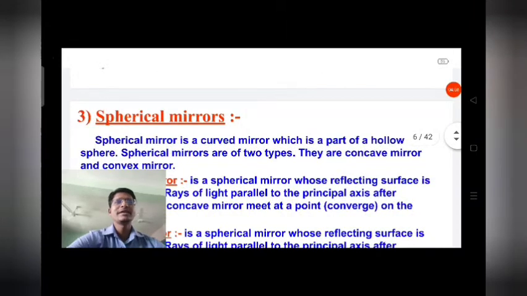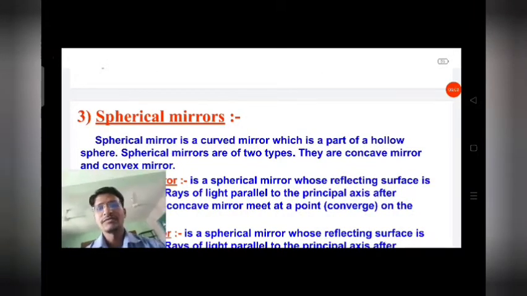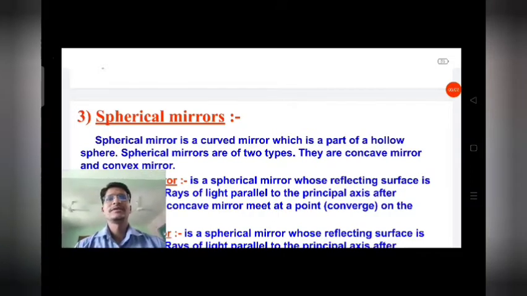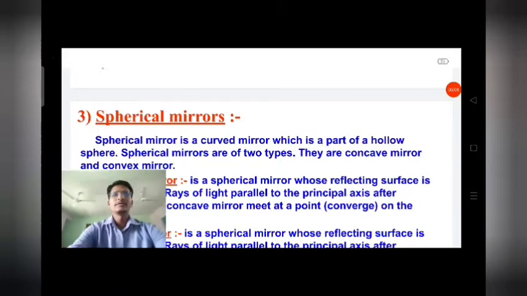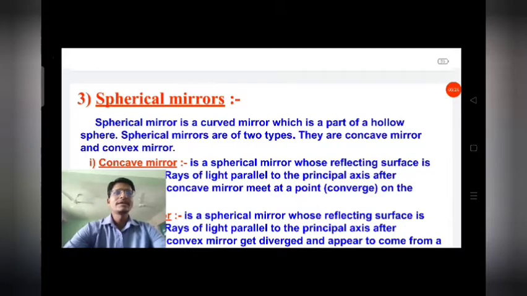The next topic I want to discuss, if you open your textbook, is spherical mirrors. First of all, what is a spherical mirror? A spherical mirror is a curved mirror which is a part of a hollow sphere. Spherical mirrors are of two types: concave mirror and convex mirror.